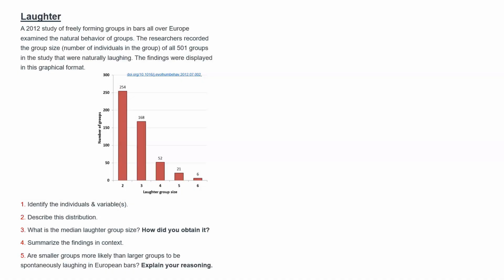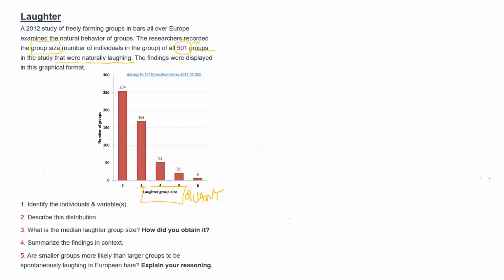So the individuals studied here are actually groups of people, specifically groups of people that were found in bars all over Europe before the pandemic and were found to be spontaneously laughing. What we record for each one of those groups is how many people were in the group. So it's the laughter group size, and it is quantitative, a discrete variable because there can only be a whole number of people inside a group.